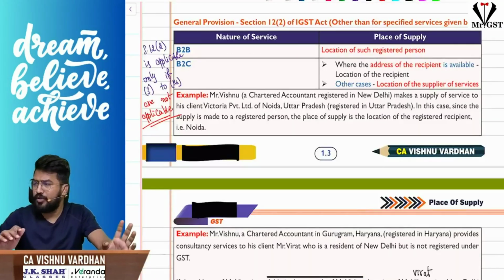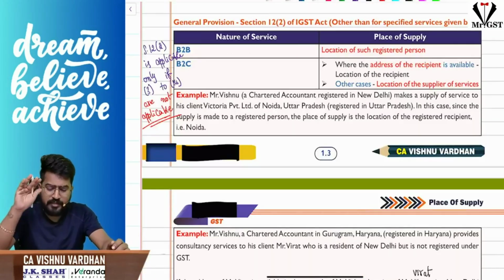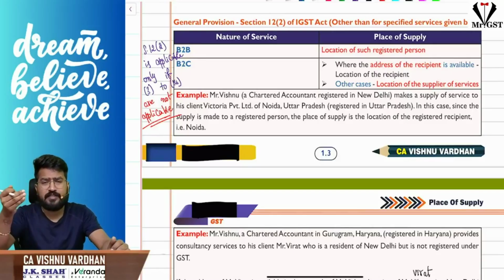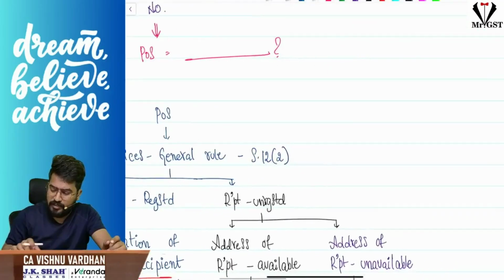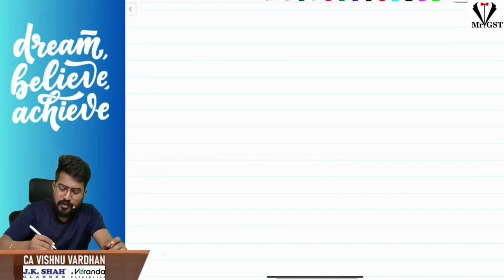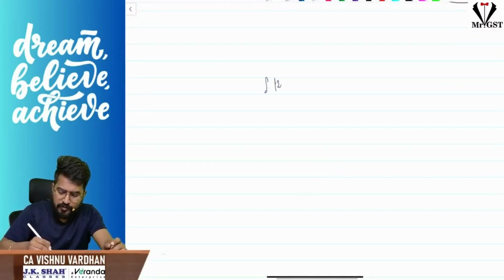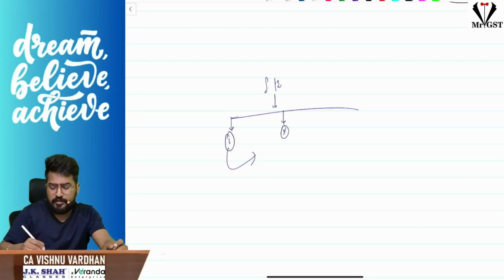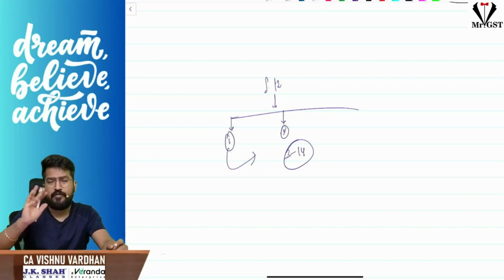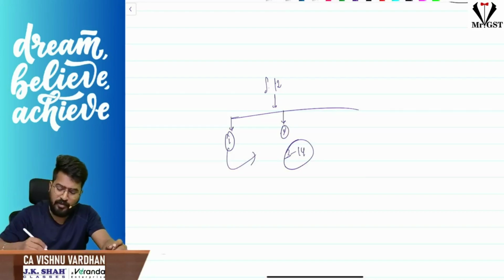Now let us move on to section 12. Section 12 is the place of supply for services, where the location of supplier and location of recipient both are in India. In section 12, the interesting part is that there are 14 subsections, but subsection 1 says go and refer to the following subsections to identify the place of supply. Subsection 2 says if 3 to 14 is not applicable for you, come to me, I will tell you what your place of supply is.